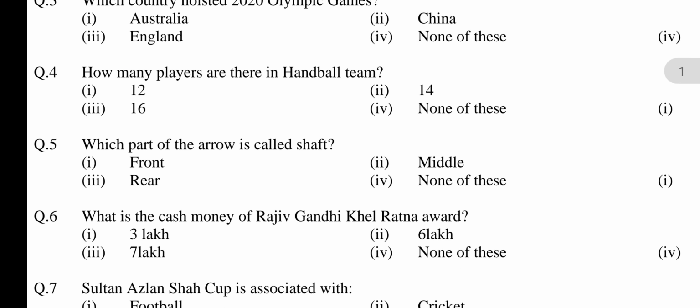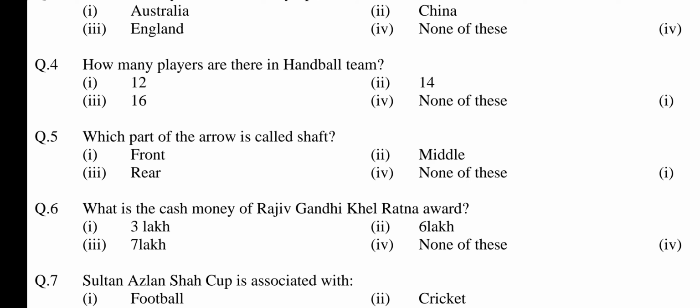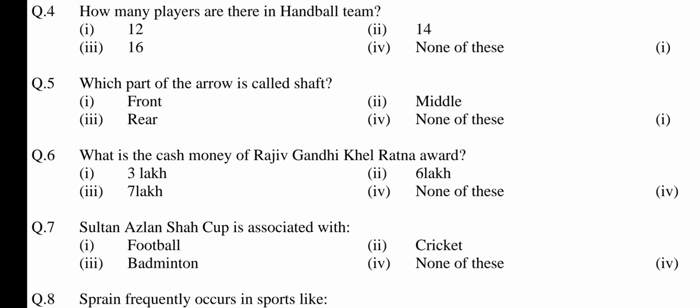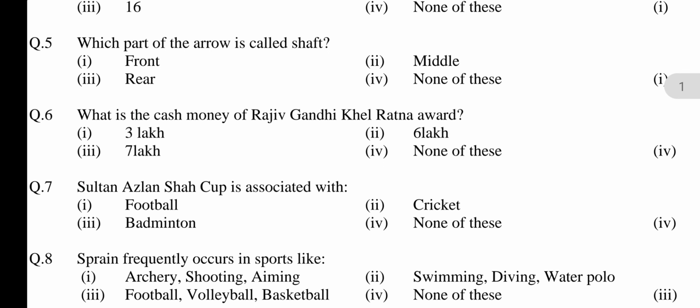Question number 4. How many players are there in handball team? Option first, 12. Second, 14. Third, 16. Fourth, none of these. Answer is option first, 12. Question number 5. Which part of arrow is called shaft? Option first, front. Second, middle. Third, rear. Fourth, none of these. Answer is option first, front.